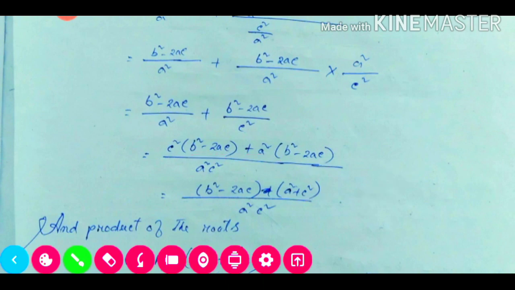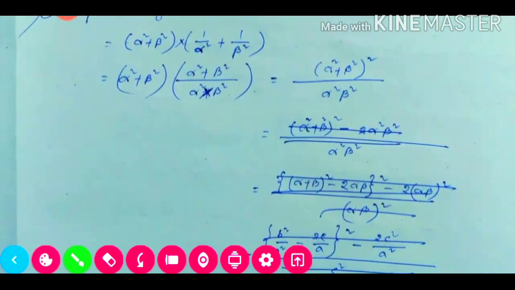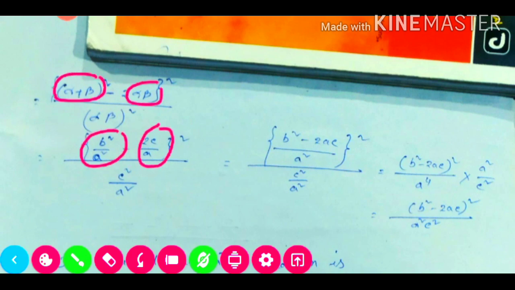Now we need to find out the product of the roots. So this one is our first root, this one is our second root. If we multiply numerator into numerator, alpha square plus beta square whole square, divided by alpha square beta square. So alpha square beta square we are able to write as alpha beta whole square. And the top one, the formula for a square plus b square is a plus b whole square minus 2 alpha beta, and whole square. Now we put the values here.